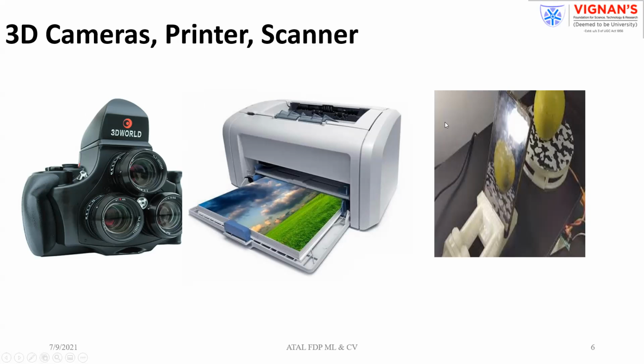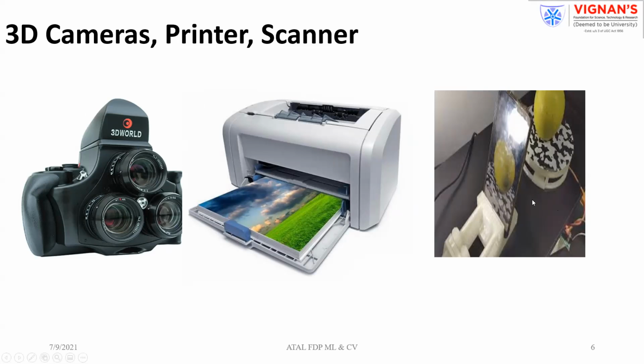We have 3D hardware available, 3D cameras like LiDARs. In the same way, 3D printers are available. We are aware of 3D printing. And coming to the source, if you have a planar object or a single two-dimensional image, you can even create 3D data by using scanners.